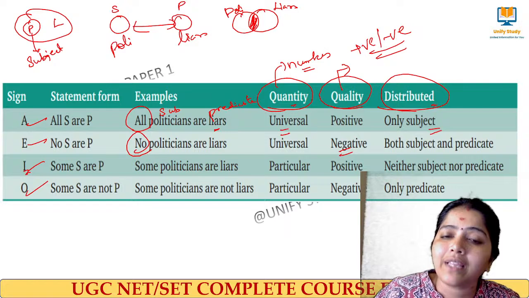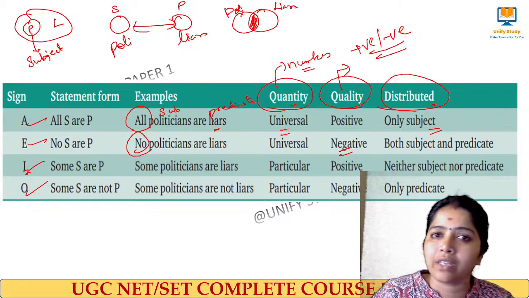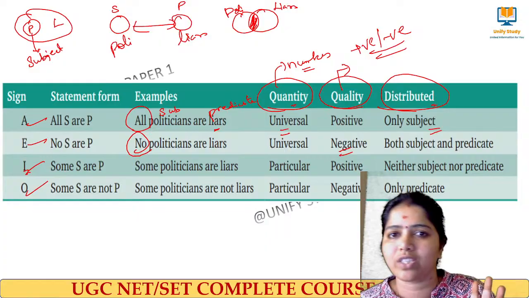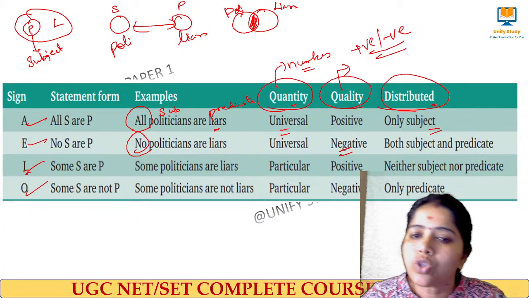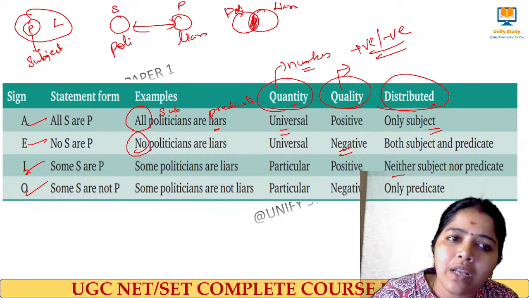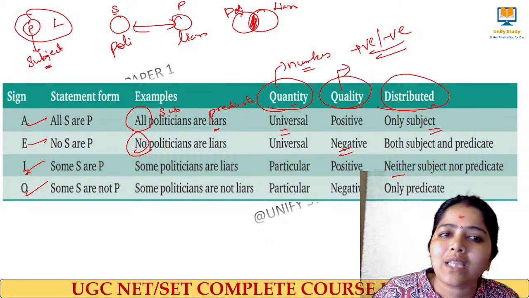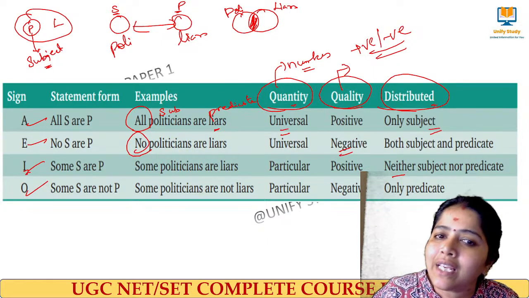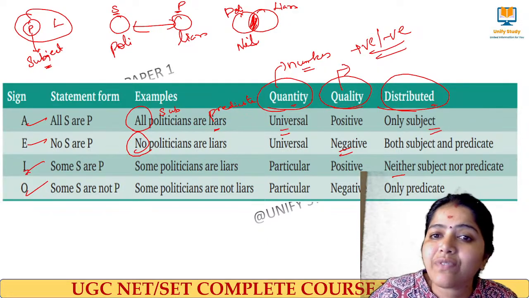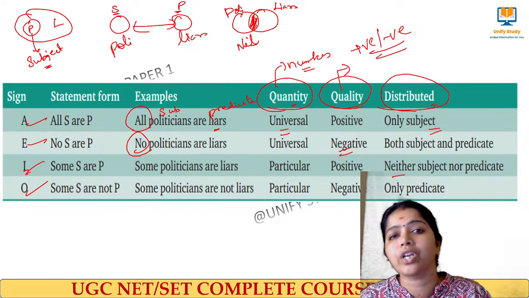So here I am saying that neither the subject nor the predicate is fully distributed. They are partially distributed. Neither means both are not distributed. So here the subject is distributed. Here subject and predicate are distributed. Here nil. Nothing is distributed.